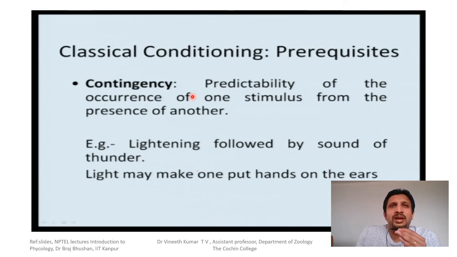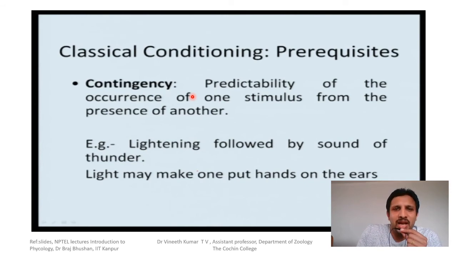Or when you see a very big flash of lightning, what you expect is that in the next fraction of a second, a very big thunder will come. And what we usually do is we put our hands on the ears. So that is we are expecting. That is what is called contingency. That means when you see a very big flash of lightning, we expect that in the next moment a very big sound of thunder will be coming. Okay, that is what is called contingency.